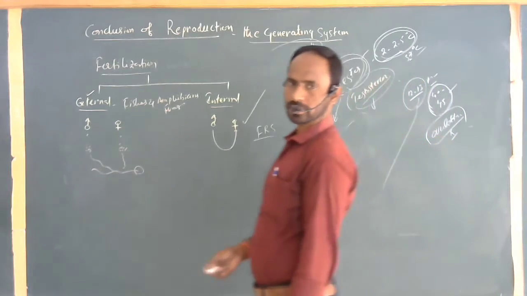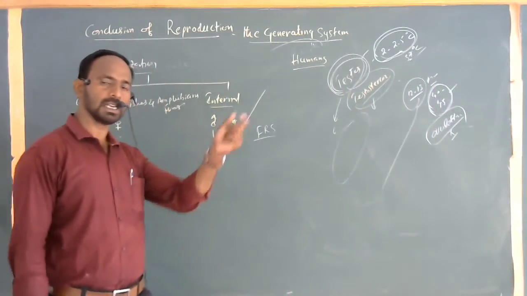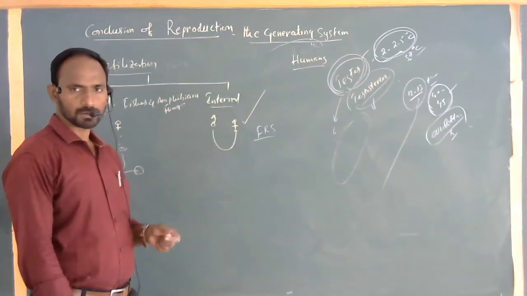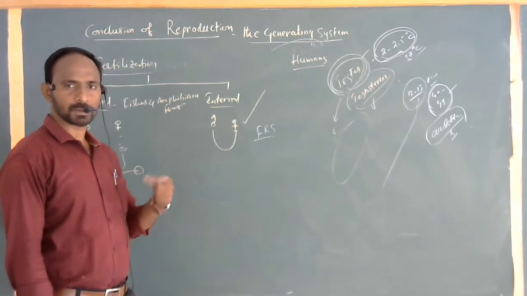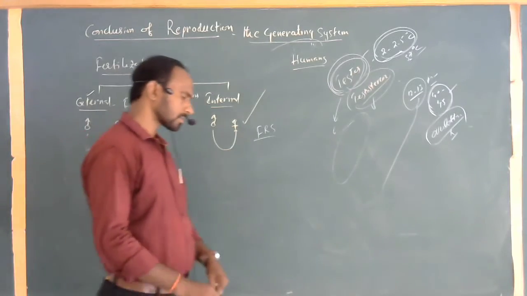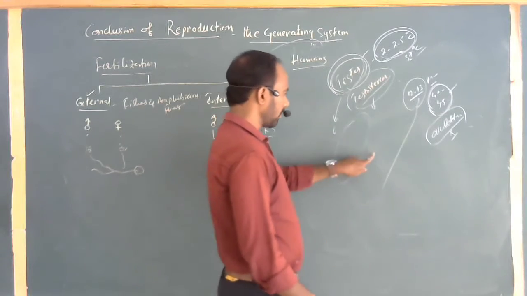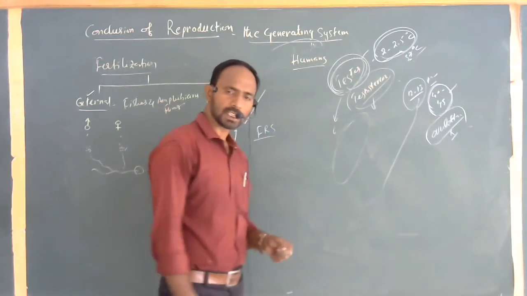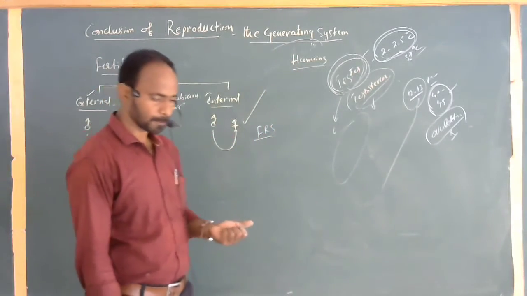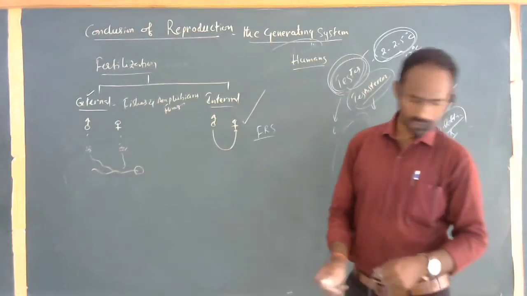There are no separate menopause stages in males. Production of sperm cells occurs continuously up to the end of life. But the activity and motility of the sperm cells automatically decrease with increasing age. Clear? When the sperm cells fuse with the egg cell, there might be a chance for the formation of a zygote.